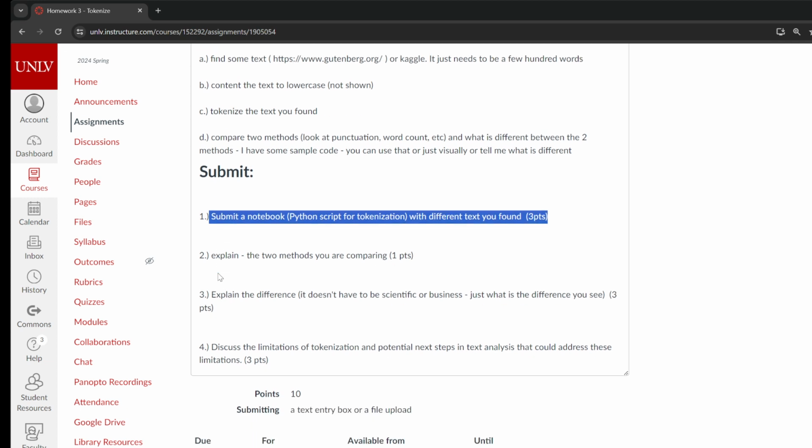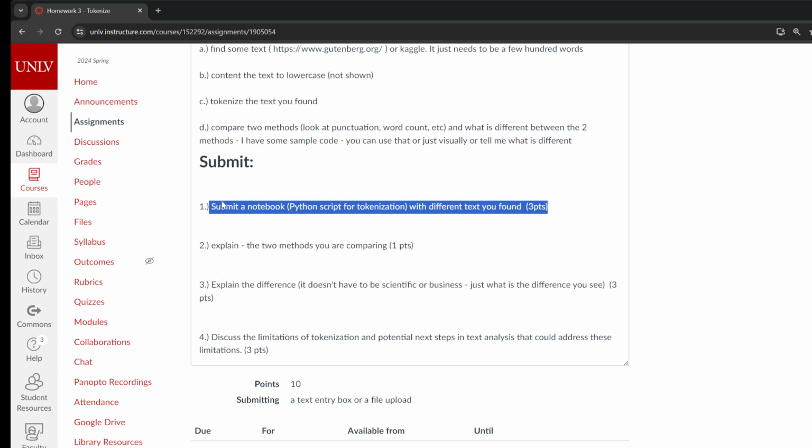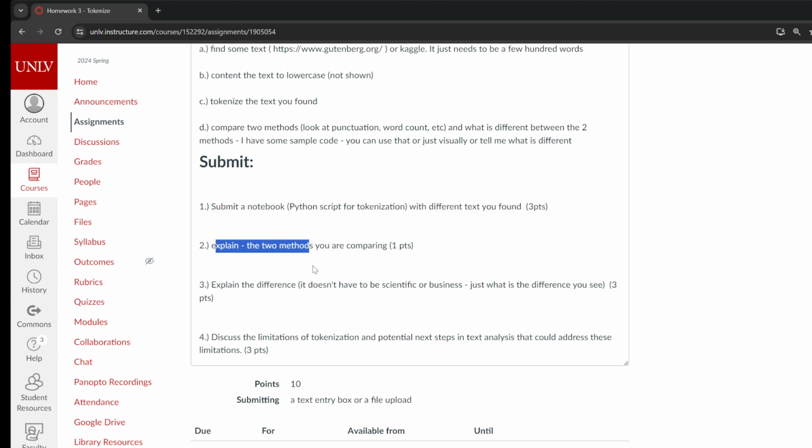Really, the expectation on this is you have to submit a notebook, which I give you a link to. You just change it, easy peasy. You have to explain the two methods you are comparing. I'm comparing NLTK and spaCy, and I'm comparing regex split or Python split and TensorFlow. Just name them so I know what you're doing.